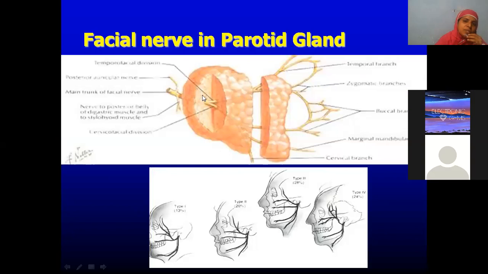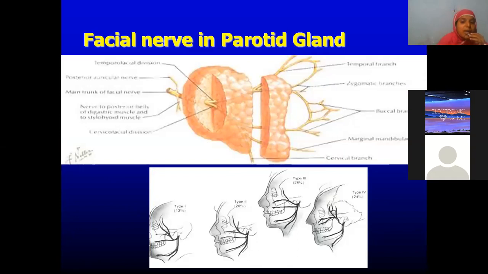And we should know this course because when we are doing parotidectomy, we should be careful to see we are preserving this trunk and all facial nerve branches. That's the reason when we do parotid surgery, we do it piecemeal. Okay, small bits, they will be removed in small pieces. Because if facial nerve is damaged, then the person will suffer with Bell's palsy.